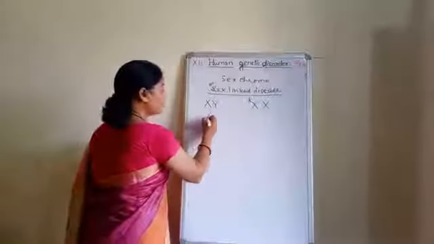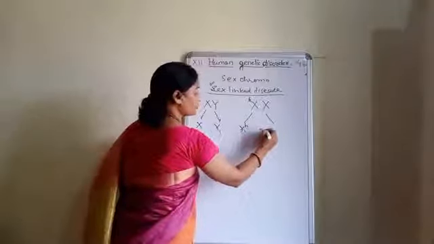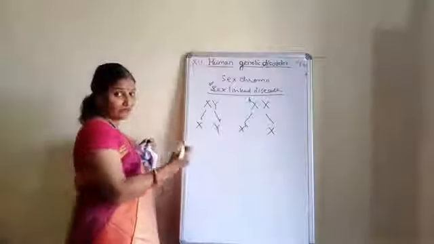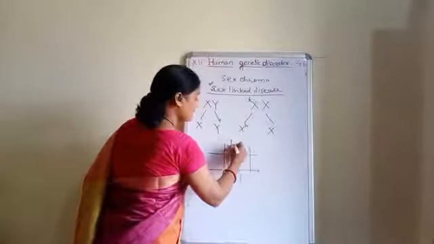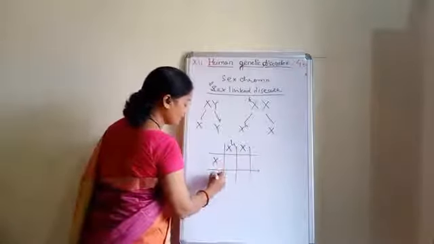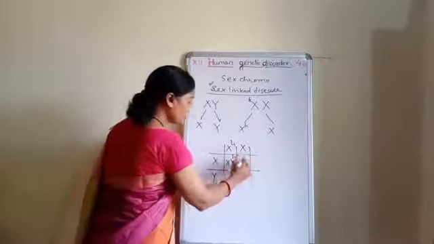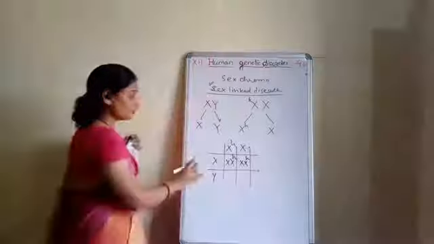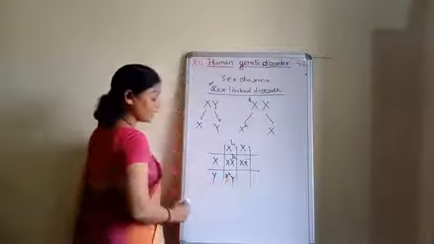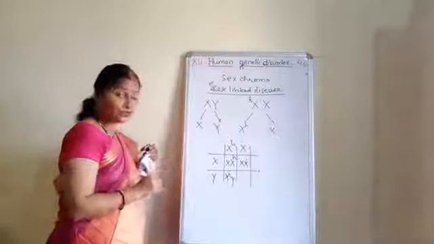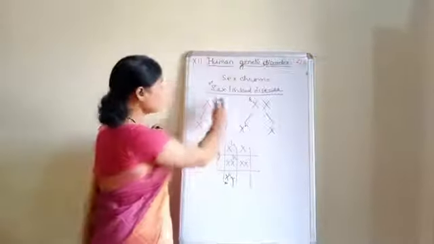See, if we draw the gametes, they will be like this. Now all these things are very much clear to you. Okay, now what happens if we cross them in a checkerboard? Then come to this X and X-H, normal X and Y. Now the daughter will be a carrier. This is very simple now. This daughter is also a carrier. Oh sorry, normal daughter. Now X-H and Y, and if any one X chromosome is defective, then definitely they are going to show the disease. Clear? Because it is sex linked recessive.